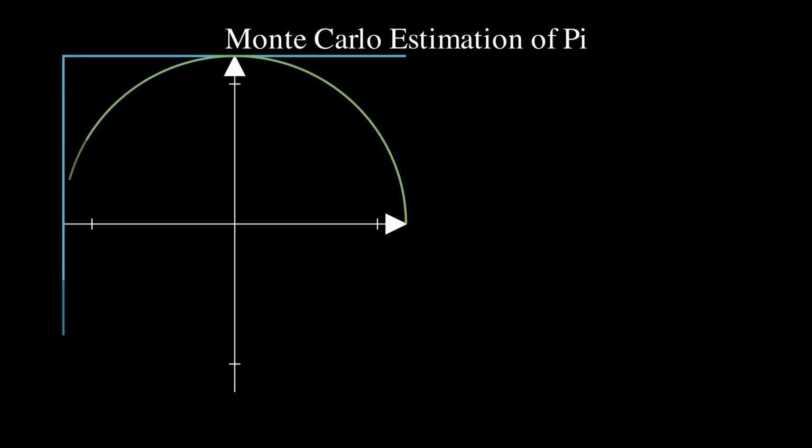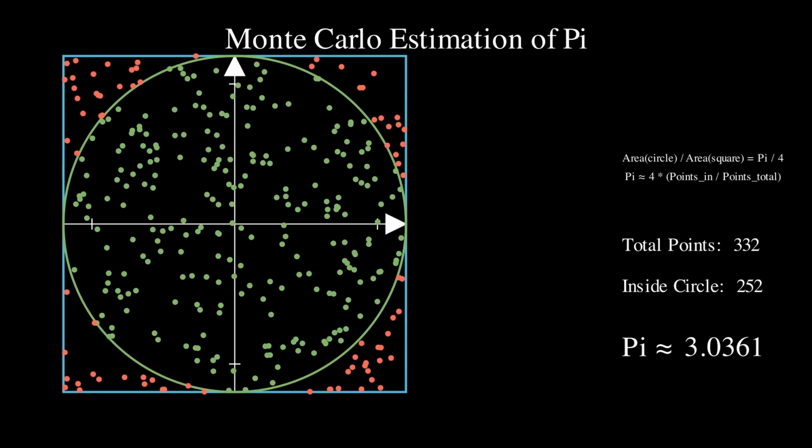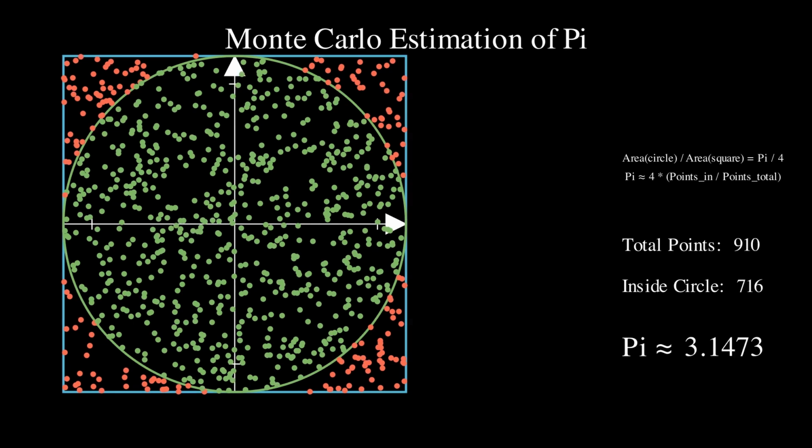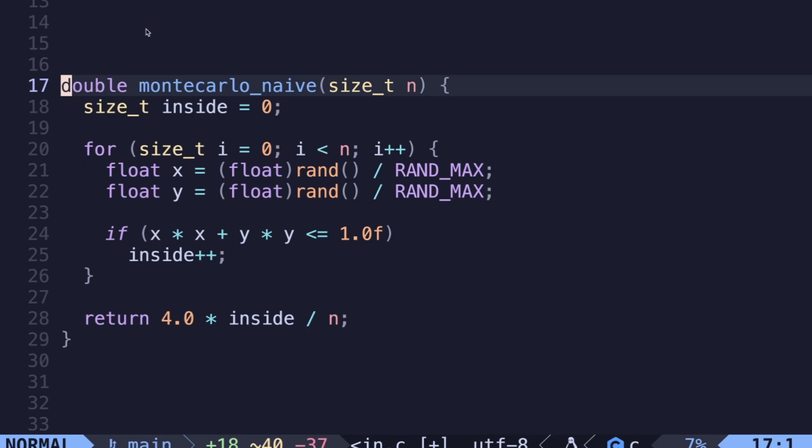One of the simplest approaches is the Monte Carlo method. Imagine a square and inside it a perfectly inscribed circle. If we randomly throw points into the square, some will land inside the circle and some will land outside. The ratio of these two numbers will be proportional to the ratio of the area of the circle and the square. Let's write a quick program.